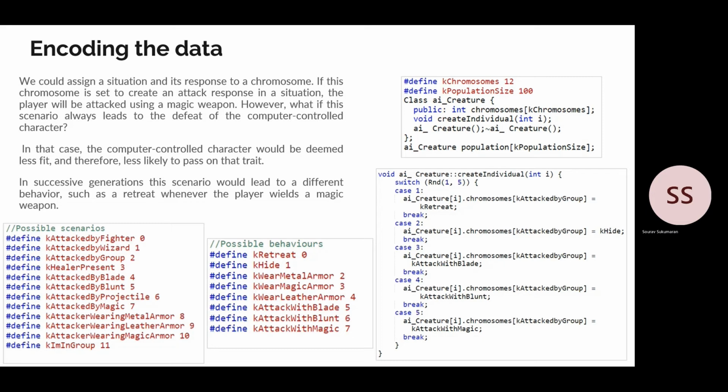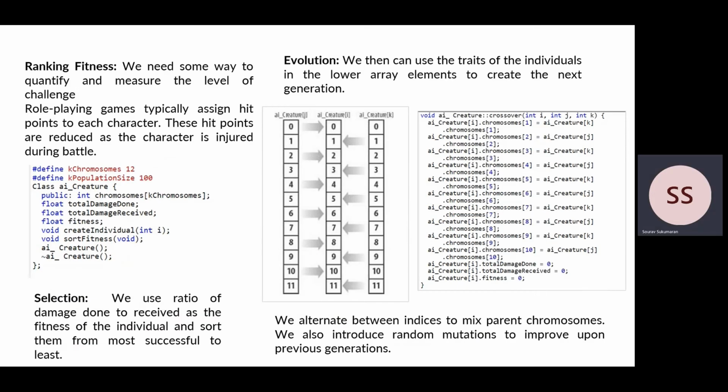Then ranking the fitness, we need some way to quantify and measure the level of challenge provided. So role-playing games typically assign hit points to each character. These hit points are reduced as the character is injured during the battle. So we use the ratio of damage done to the damage received as the fitness of the individual and sort them from most successful to least.